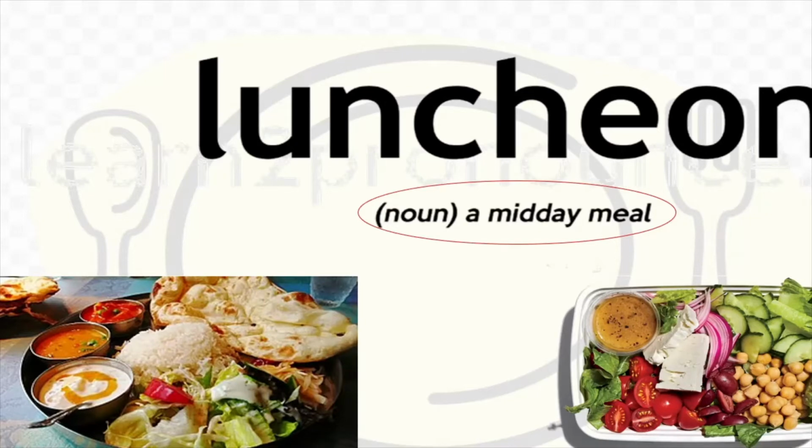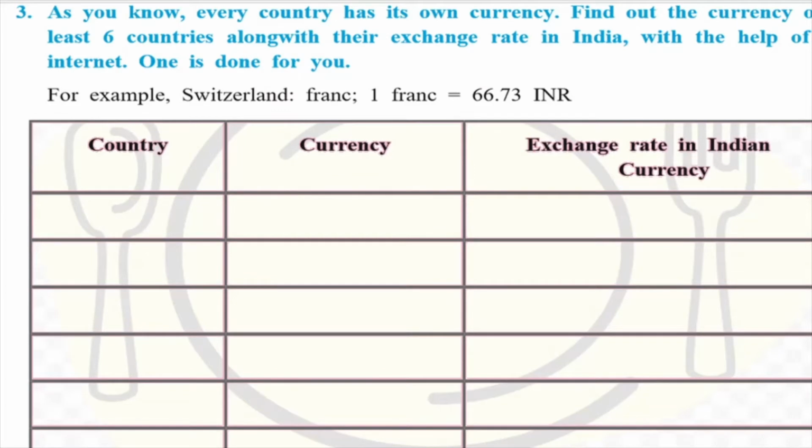Now, before we go and see the story, let us look at certain parts in the warming up exercise. Okay. So here there is a little bit of talk about money and about bills, etc. So as you know, every country has its own currency. So in India, we have the rupee or the rupiah as we call it. Okay. And in other countries, like for example, in the United States, you have the dollar, and in the UK you have the pound. All right.